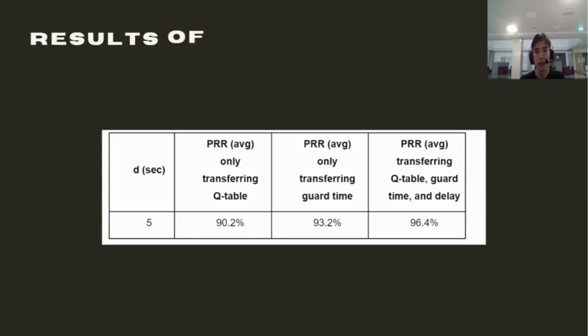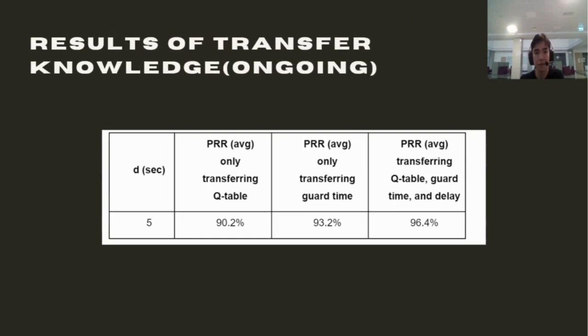And also, our second result, using transfer knowledge, is still ongoing, and we tested it on the extreme conditions of RSS -90 with only a 5-second delay for now. And we tried three different configurations: transferring only the Q-table, transferring only the guard time, and transferring all parameters altogether. And we can see that transferring all parameters together shows the most effective PRR.